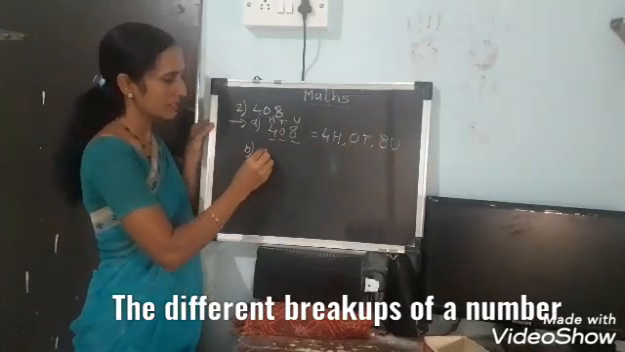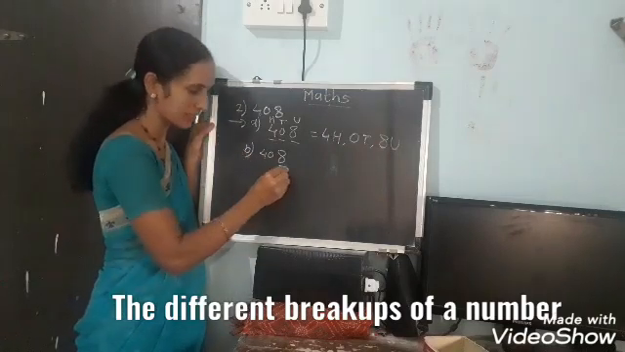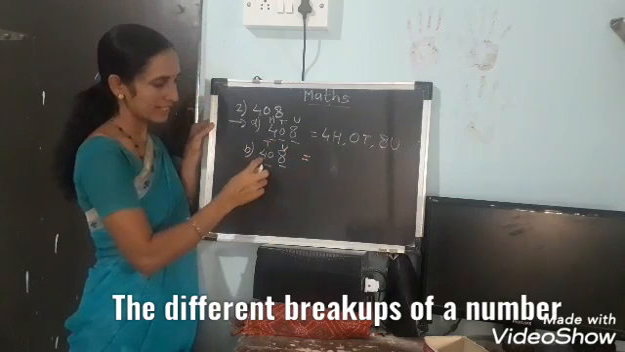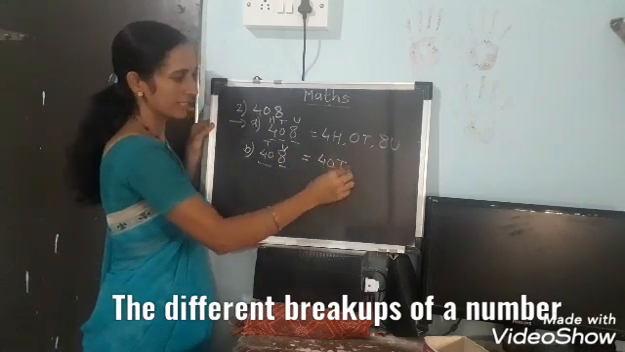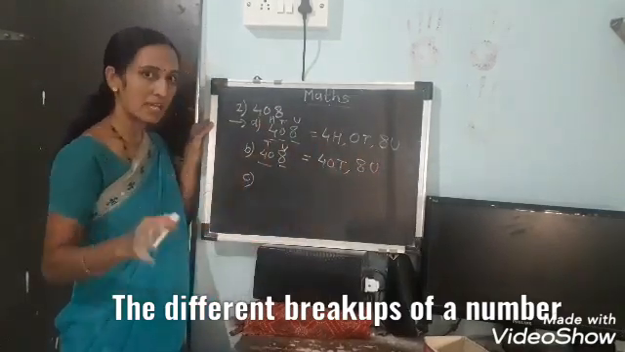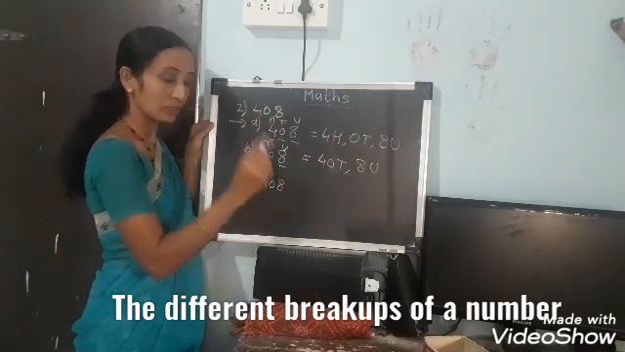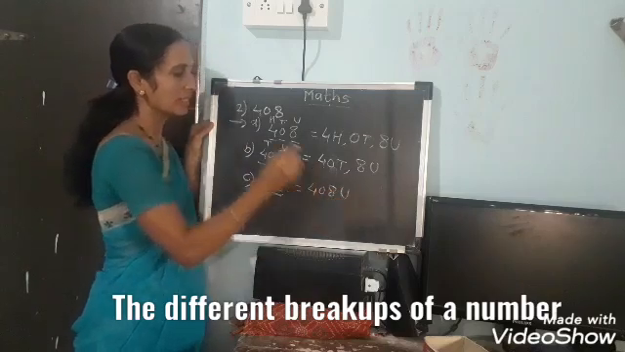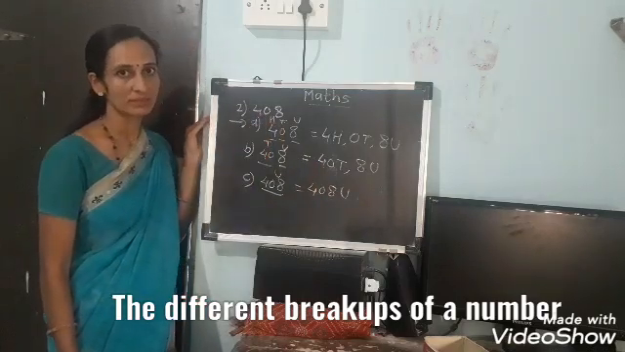Then second breakup, see here, 408. I am going to make 2 groups. This is the first and this is the second. From the right side this is units and this is tens. How many digits are there at tens place? 2 digits. So 40 tens and 8 units. It is the second breakup. And the third breakup is very easy. We have to give all these digits to the units place. 408, only one group I am making, that is the units place. So 408 units. These are the breakups of 408. Got? Very good.